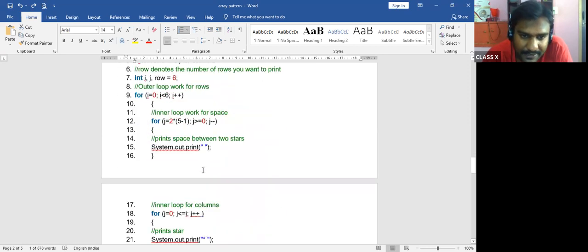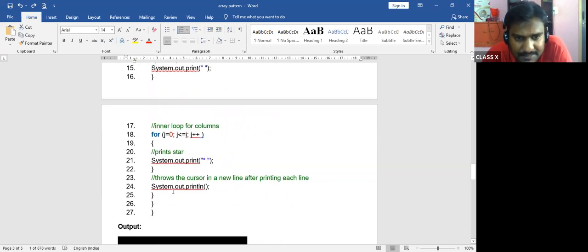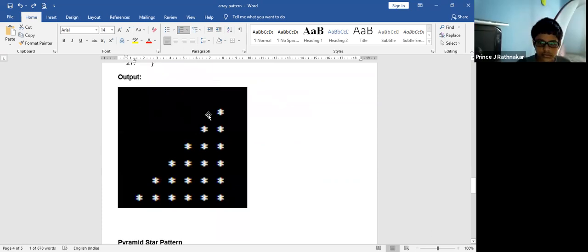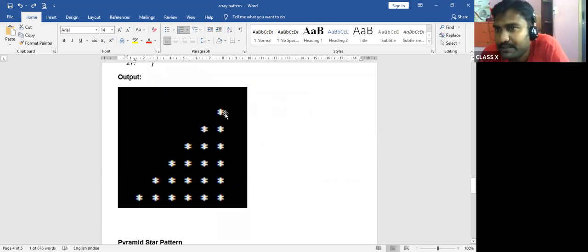Now again print stars, System.out.println, first empty space, then 1 star. First loop is over. Again 4 empty spaces, then 2 stars. Come to the next line. Again 3 spaces, 3 stars. Next line. 2 spaces, 4 stars. Next line. 1 space, 5 stars. Next line. And all the 6 stars together. Once we finish 6 stars, the looping statement will terminate from the loop.